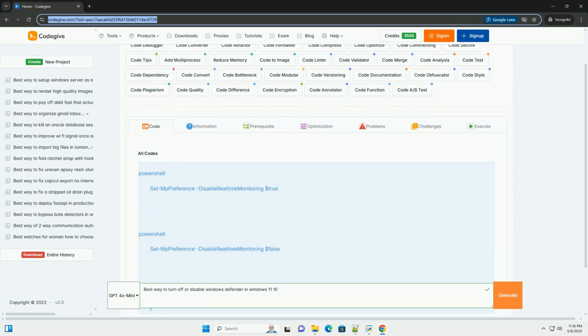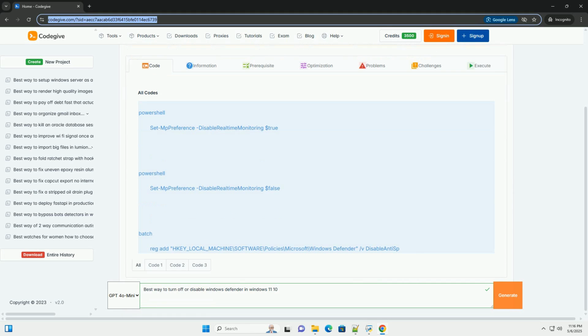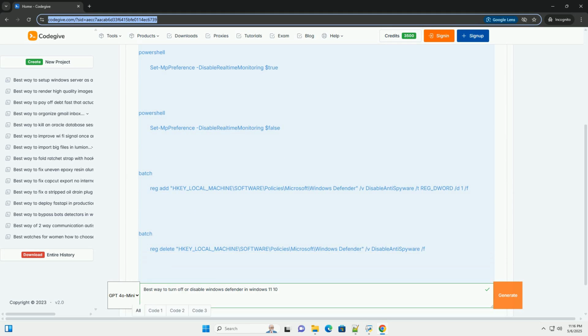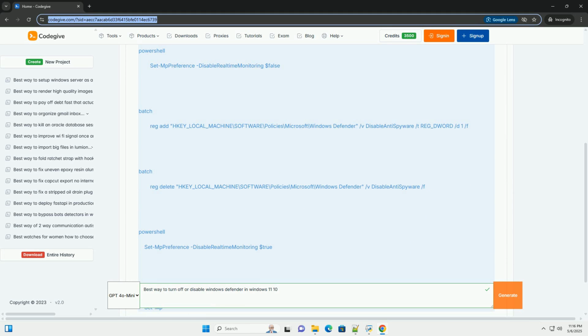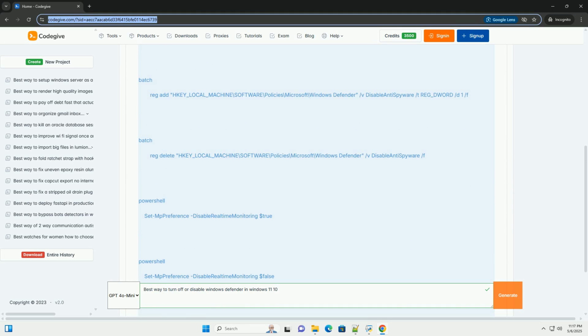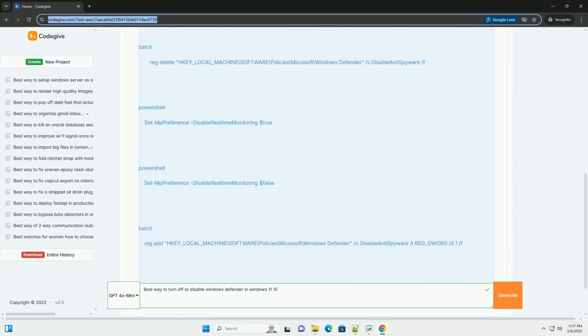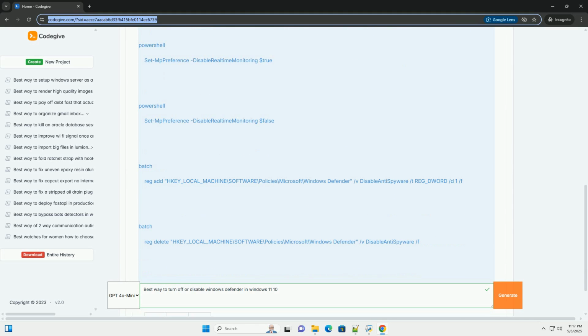OK, let's dive deep into disabling Windows Defender, now officially known as Microsoft Defender Antivirus, in Windows 10 and 11. It's crucial to understand the implications of doing so and to exercise caution. Important considerations before disabling Defender.